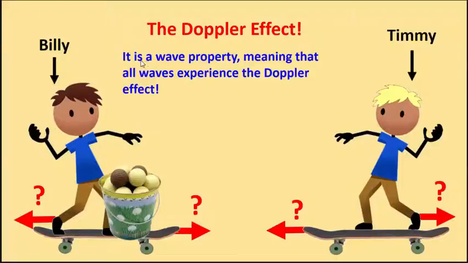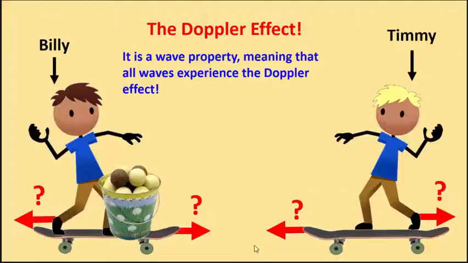So the Doppler effect is a wave property. It is experienced by all waves, no matter whether they are water waves, sound waves, or electromagnetic waves, such as visible light, part of the electromagnetic spectrum. Whatever type of waves they are, they can experience the Doppler effect.